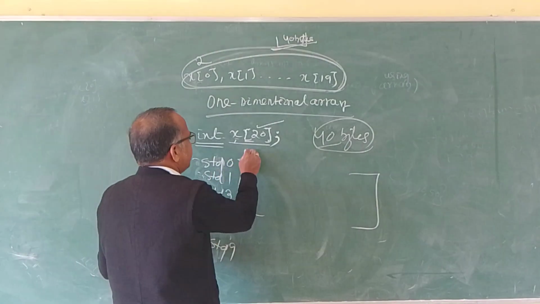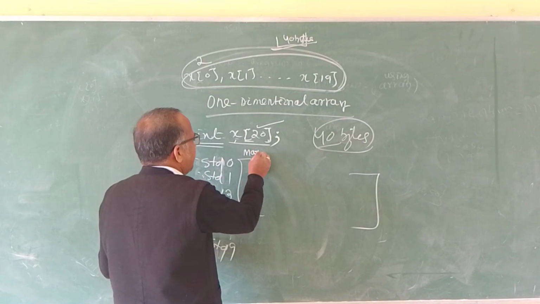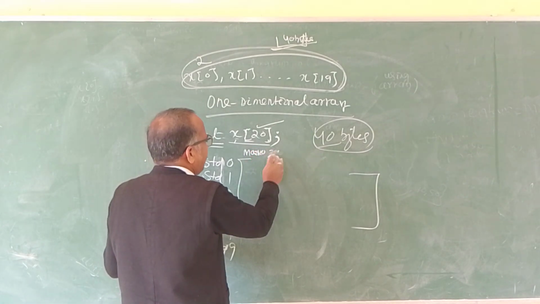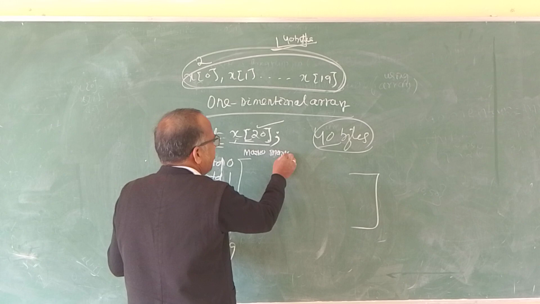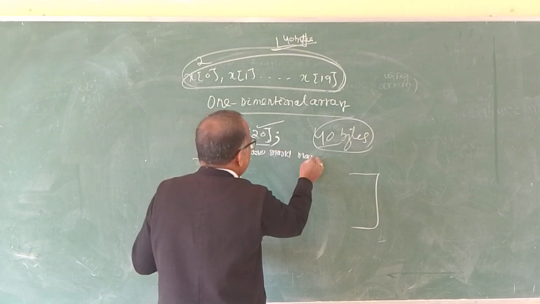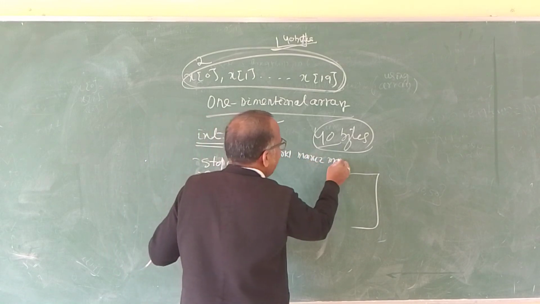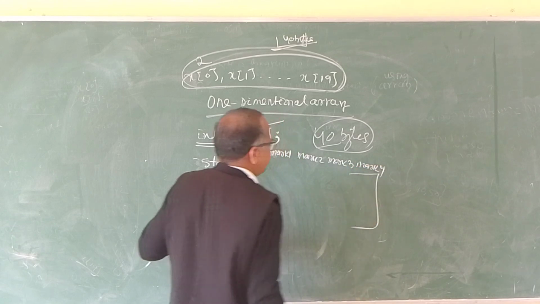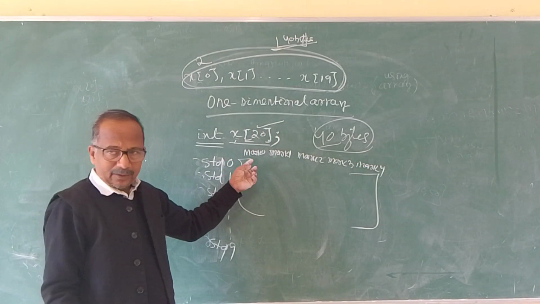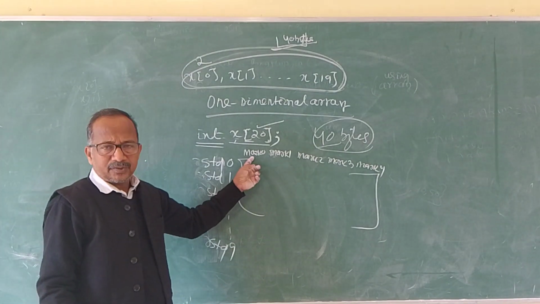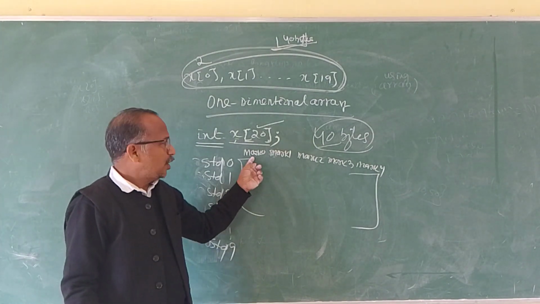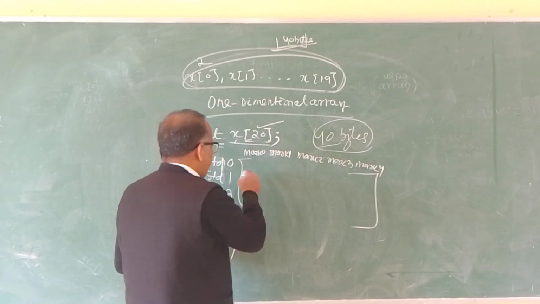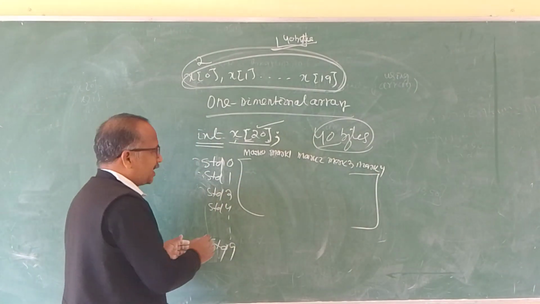And here we have mark 0, mark 1, mark 2, mark 3, and mark 4. How many subjects did I say? 5 subjects, which means 5 marks. So this is the column structure, and there are 10 students.